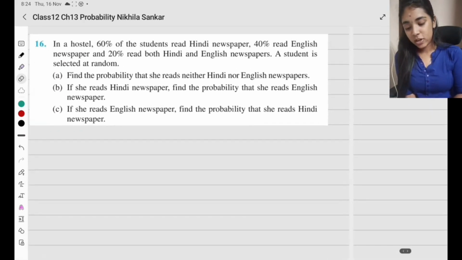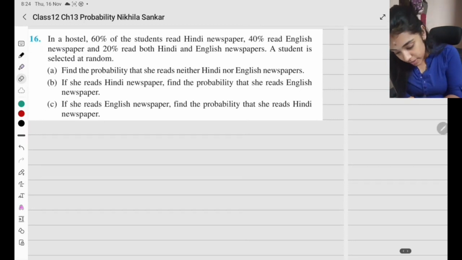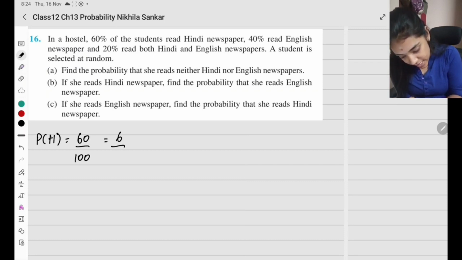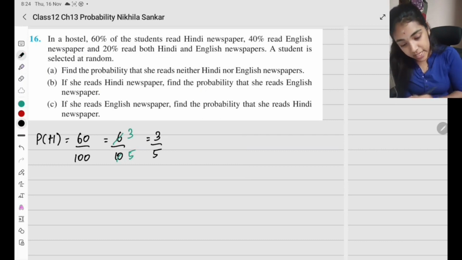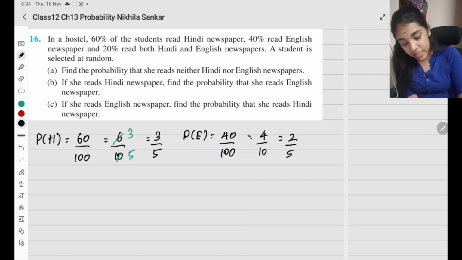Question number 16. In a hostel, 60% of the students read Hindi newspaper. So probability of Hindi newspaper is 60%, which is 60 by 100, 6 by 10. Further simplifying, this is 3 by 5. Then, 40% read English newspaper. So probability of English is 40 by 100, which is 4 by 10, which is 2 by 5.